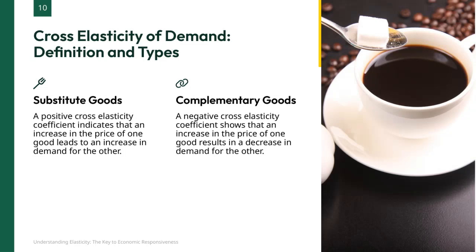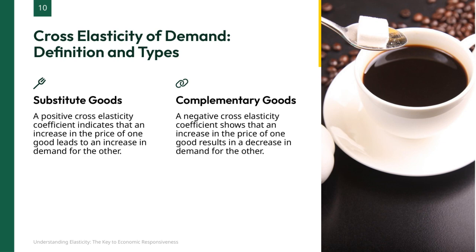Let's talk about cross-elasticity of demand, which helps us understand how the price change of one product affects the demand for another. First, we have substitute goods. These are products where a price increase in one leads to higher demand for the other, showing a positive cross-elasticity. Think of it like if the price of coffee goes up, people might buy more tea instead.